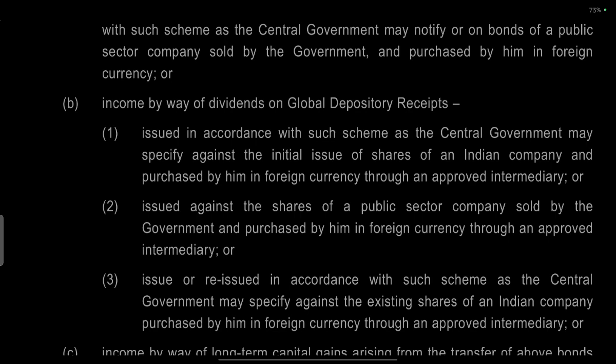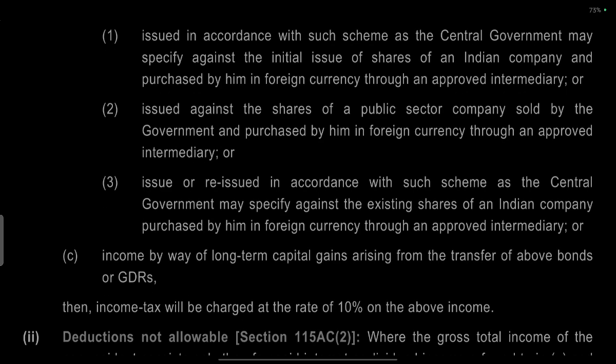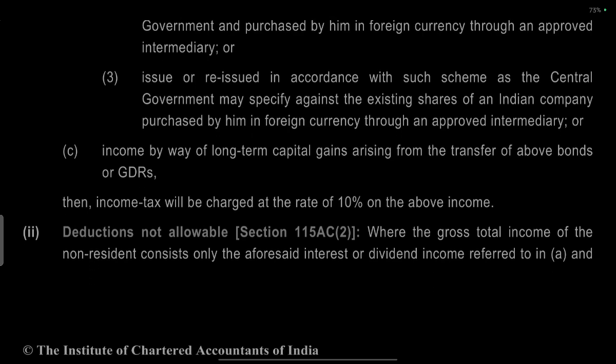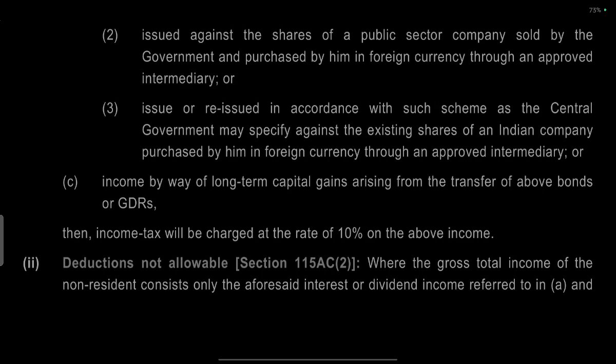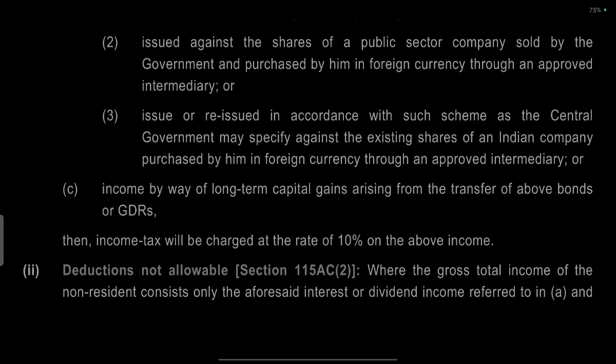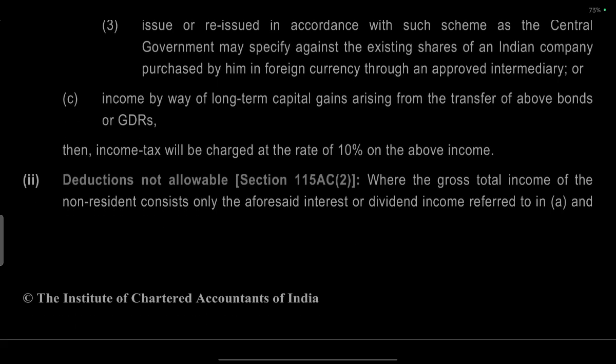Issued according to the schemes of the central government against the initial issue of shares of an Indian company and purchased by him in foreign currency through an approved intermediary, or issued against shares of public sector companies sold by the government and purchased by him in foreign currency through an approved intermediary, or issued and reissued according to the schemes of the central government against existing shares of an Indian company purchased by him in foreign currency through an approved intermediary, or long-term capital gain arising on the transfer of the above bonds or GDR, then the income tax will be chargeable at the rate of 10% on the above income.